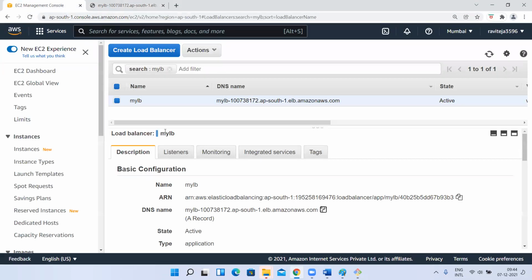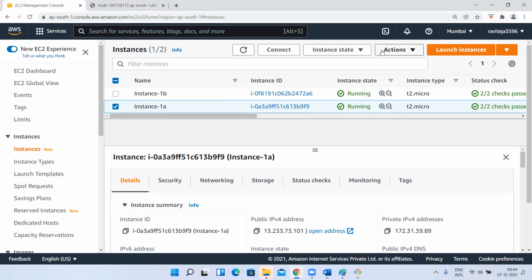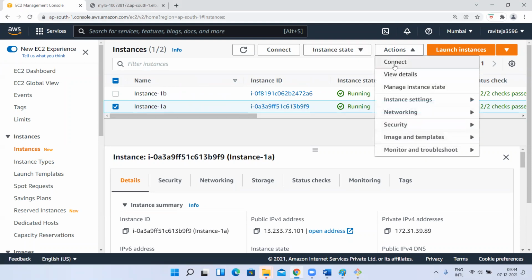If I want to create one more instance, what actions do I have to do? Simple. Let me quickly create one more, a third instance. What changes do I have to do? For example, I created my third instance. To easily create one more instance, you can create it from here: Actions, create copy instance settings.